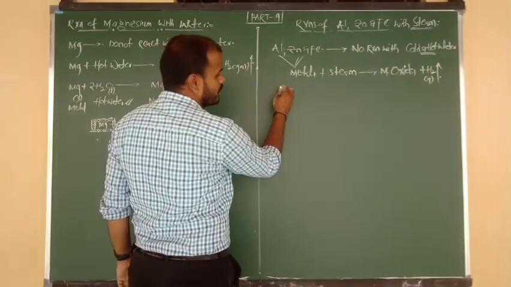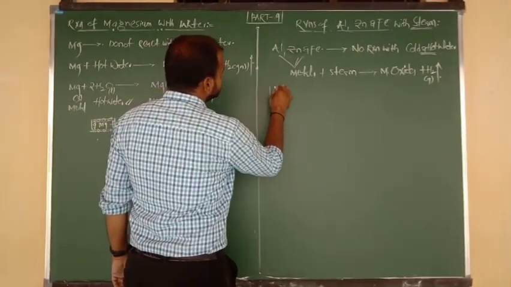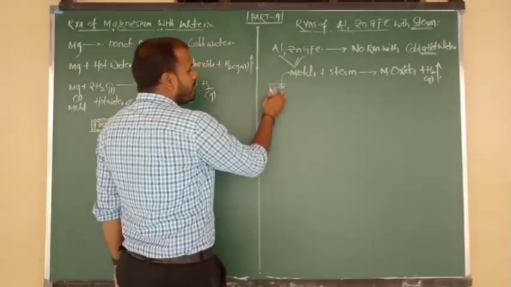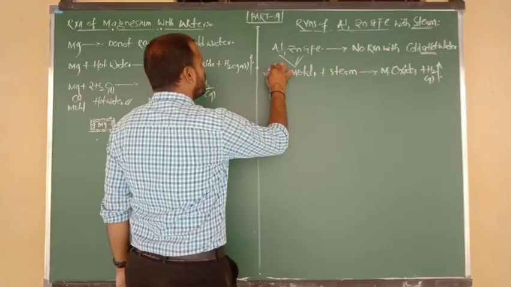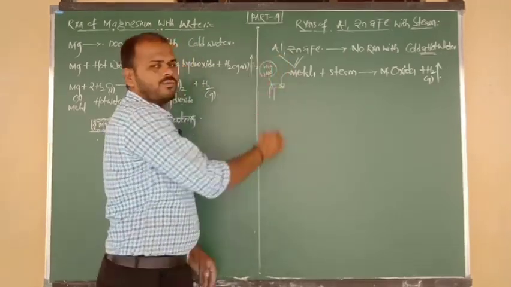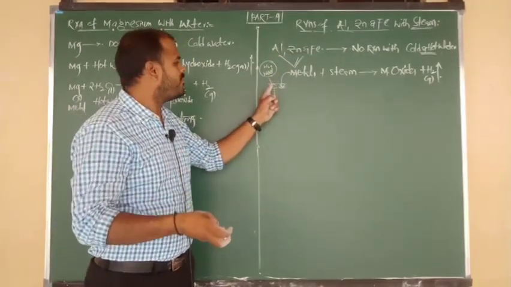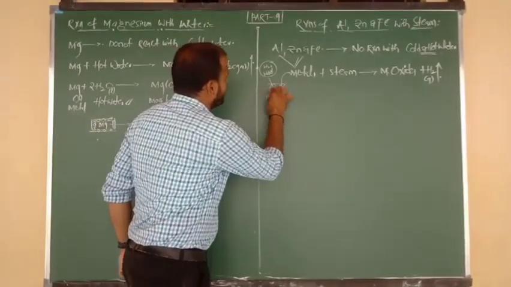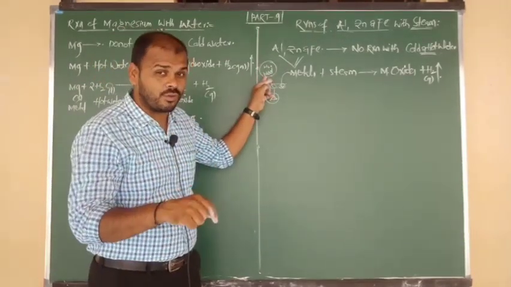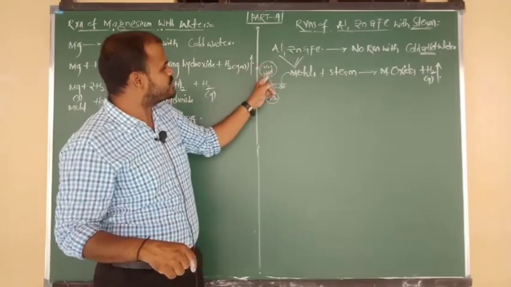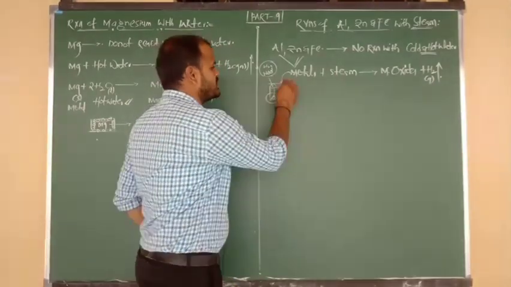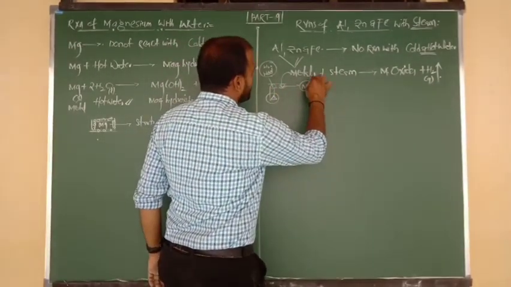Now I want to tell you with one small diagram. Suppose it is a tube. In the tube, I am going to keep the metal sample. Before that, I am going to use one type of wool which contains water molecules. So this is water mixed wool, which we have to consider here. Upon heating, the water molecules present in the wool come out in the form of steam. Such hot steam undergoes reaction with the metal sample and changes into metal oxide, and the liberated gas is nothing but hydrogen gas.